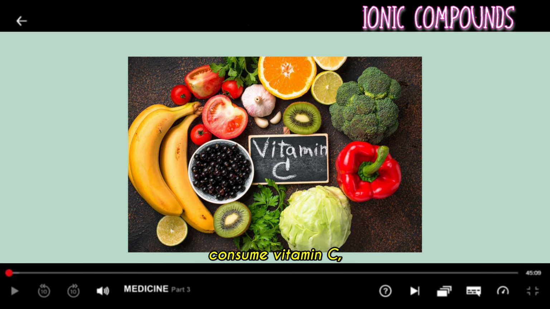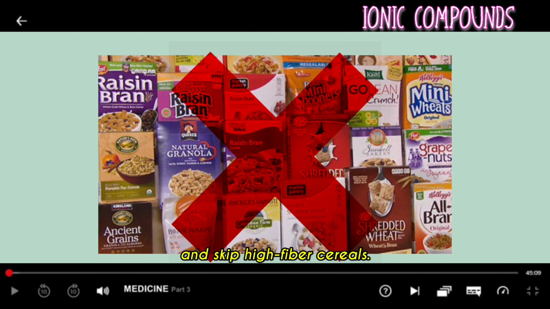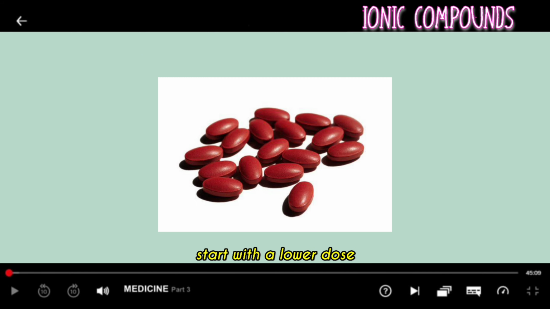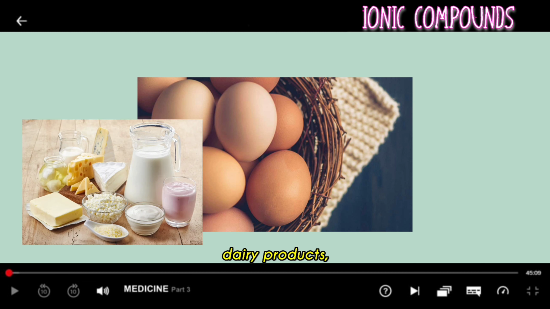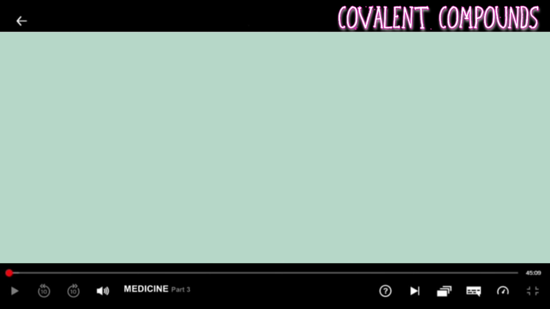Therefore, consume vitamin C, consume carbonyl iron, and skip high-fiber cereals. To reduce the risk of consuming ferrous sulfate, start with a lower dose and gradually increase the dose as tolerated. Also, do not take it with tea, coffee, eggs, dairy products, and soybean products, as they can reduce the amount of iron that gets into your system.